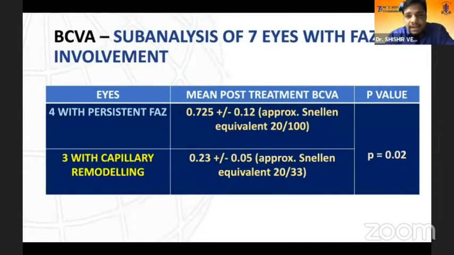We also did a sub-analysis of those 7 eyes with FAZ involvement. We had 4 eyes with persistent FAZ involvement and 3 eyes with capillary remodeling. The eyes with persistent FAZ involvement had a mean post-treatment BCVA of 20 by 100, and the ones with capillary remodeling had a BCVA of 20 by 33, which was quite a significant difference between the two.